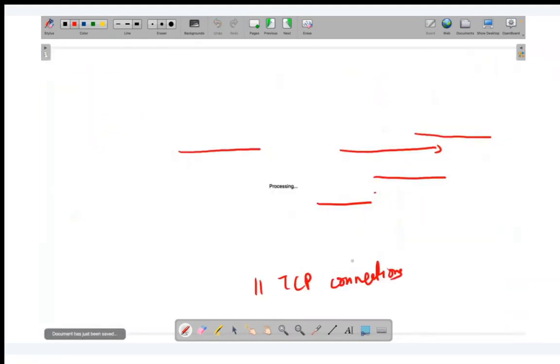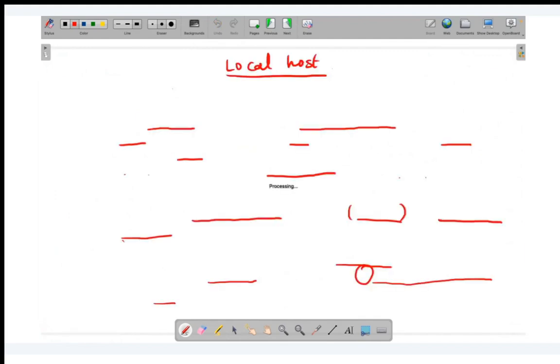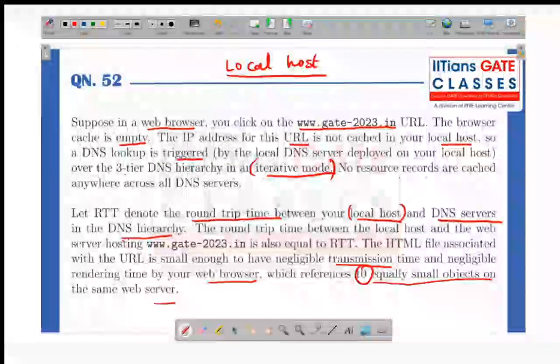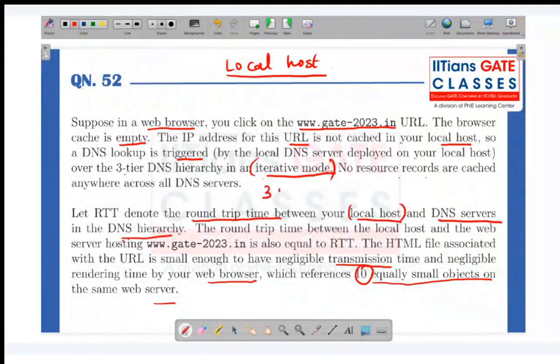In this case, the answer will be 3 RTT. Why? Because we have a 3-tier DNS hierarchy in iterative mode. So this is iterative mode, students. We go one by one, and then we get the answer. So the time required in this case will be 3 RTT to get the IP address.